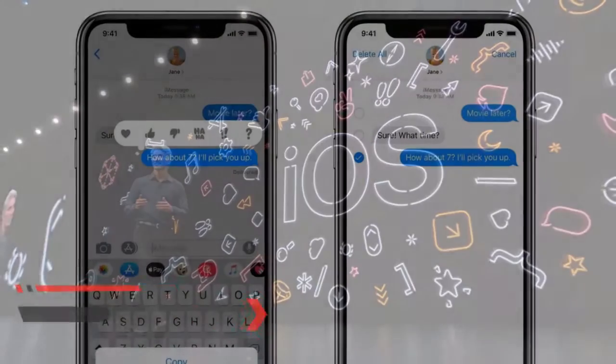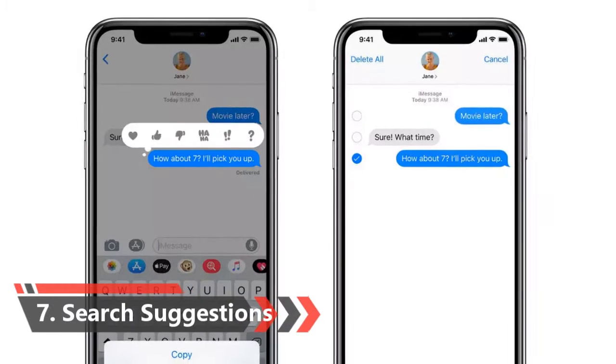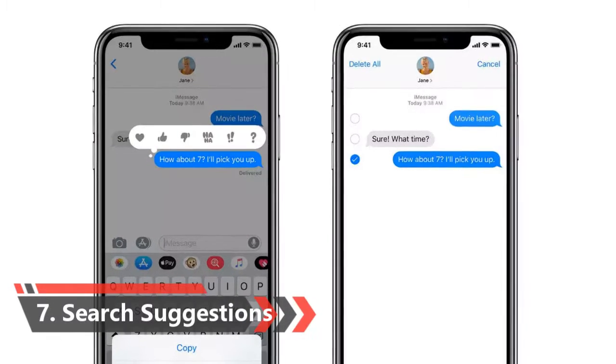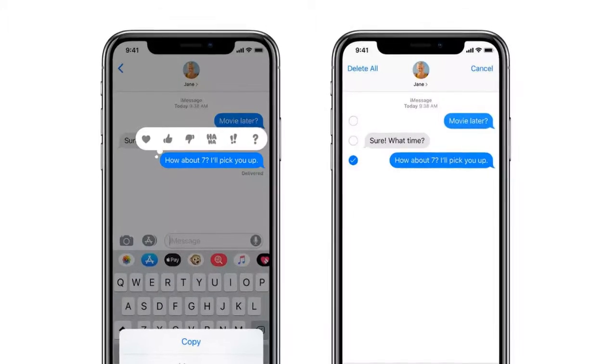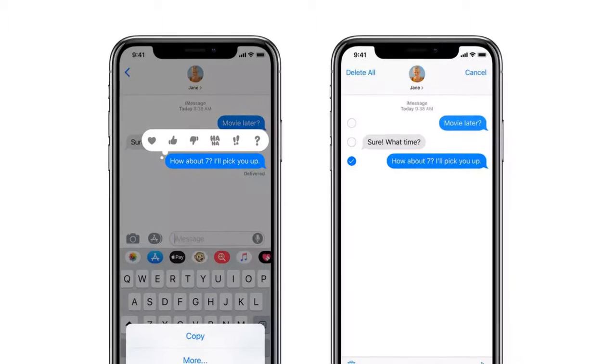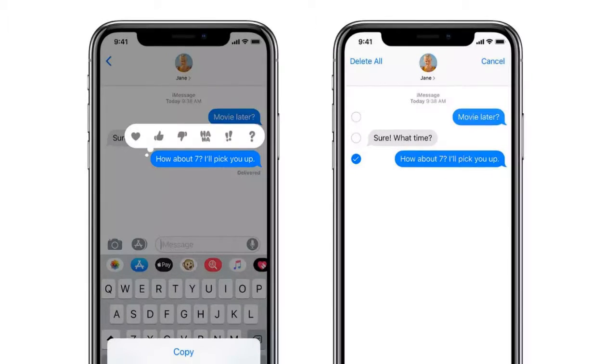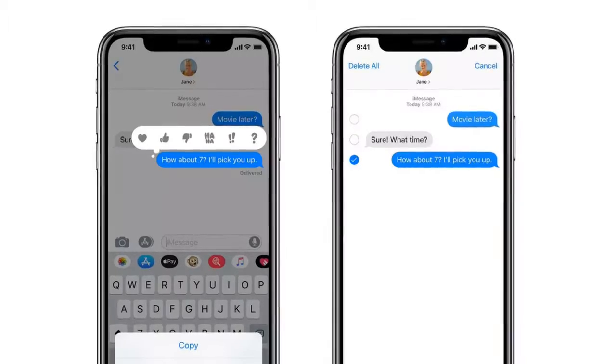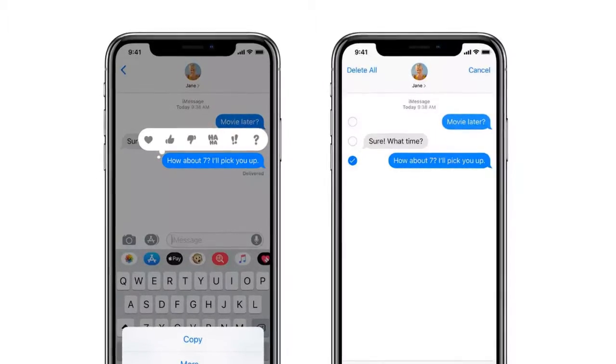7. Search suggestions in text messages. Both iOS 13 and Android Q have a search feature in their native Messages app. However, what's different with iOS 13 is that it will now suggest to users what they are looking for. This makes the task easier and less time-taking.